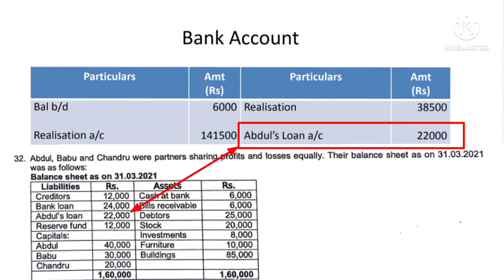And then Abdul's loan is there. It is not the outside liability. It is the partner's loan. It has to be paid directly. So record it in the bank account on the credit side. Just leave some space to record the payment of the other outside liabilities. Just leave the space. Then you record A's loan account 22,000.